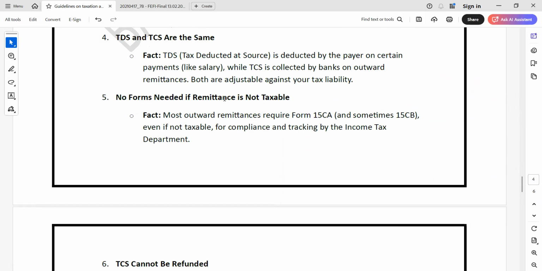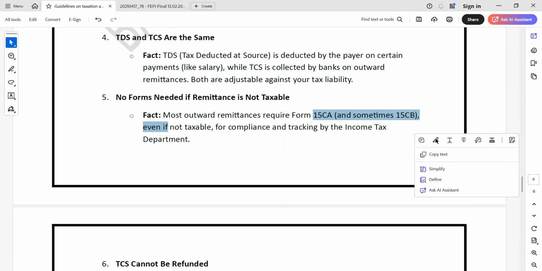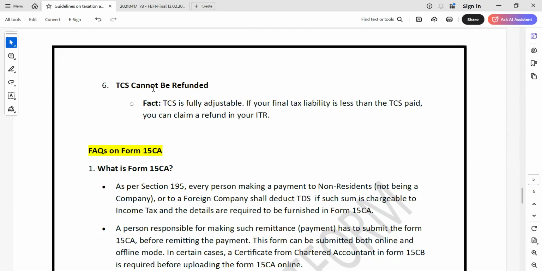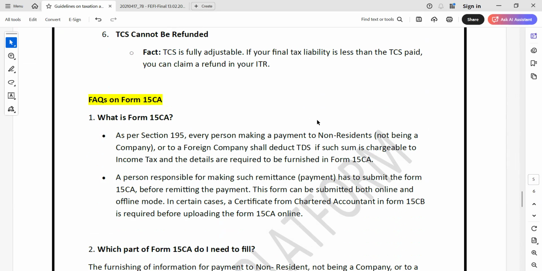So no form is needed if the remittance is not taxable. Most outward remittances require 15CA/CB even if it's not taxable, for compliance and tracking by the income tax department. And it is compulsory for non-resident Indians, mostly for NRO account transactions. So TCS can be refunded. The fact is TCS is fully adjustable if your final tax liability is less than the TCS, like I already told you in the example. So it's about that.